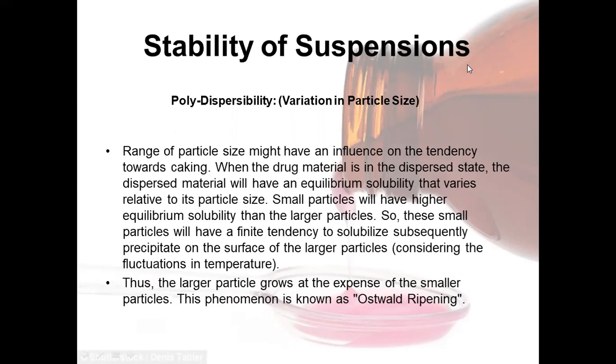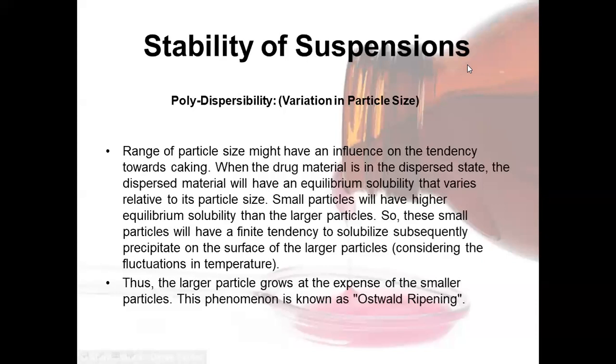The range of particle size might have an influence on the tendency toward caking. When the drug material is in the dispersed state, the dispersed material will have an equilibrium solubility that varies relative to its particle size. Small particles will have higher equilibrium solubility than the larger particles.